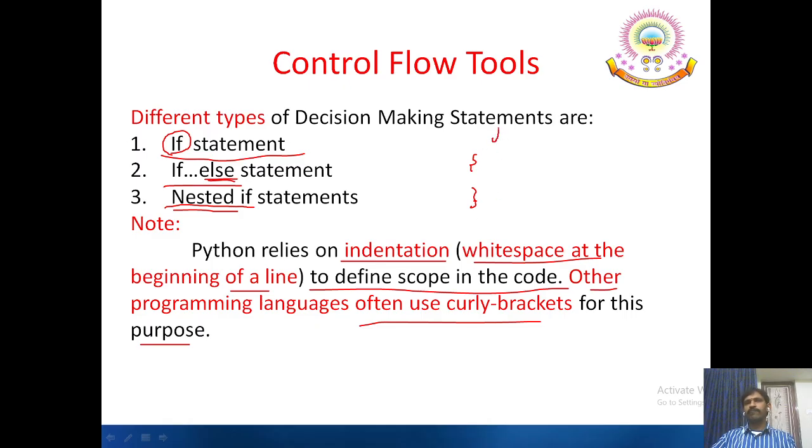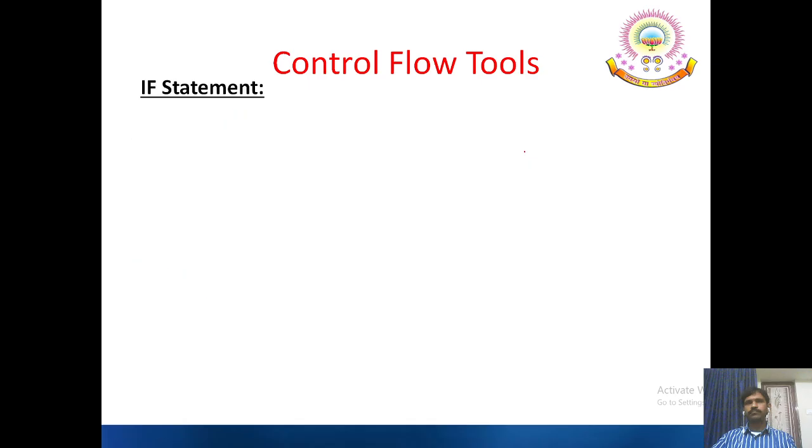For example, if I write a statement like if followed by some statement or condition, afterwards I give some space, indentation, and use that particular space while writing the program. So here just indentation is treated as the block for this if statement instead of curly braces.